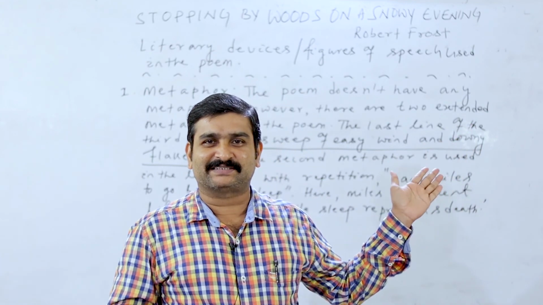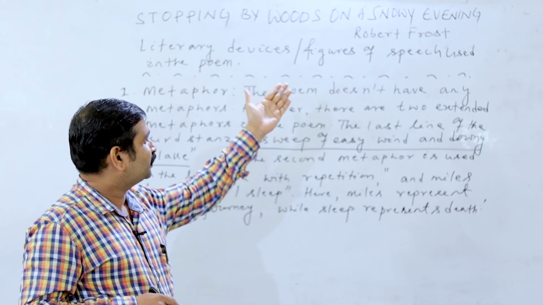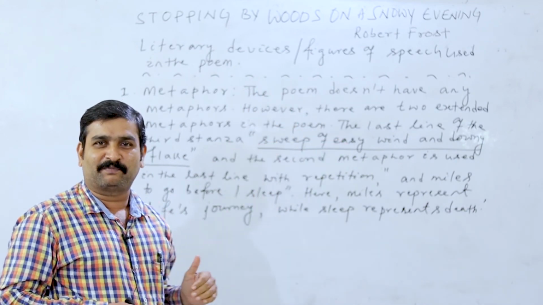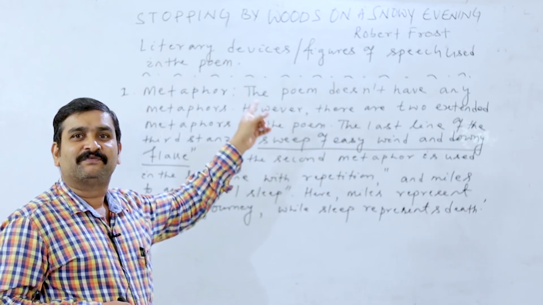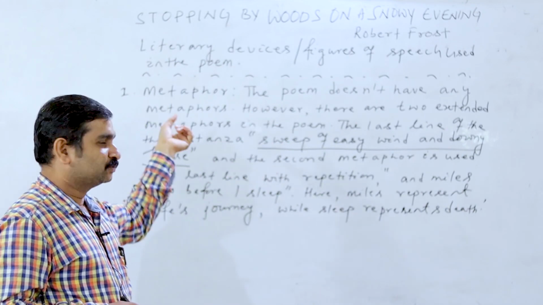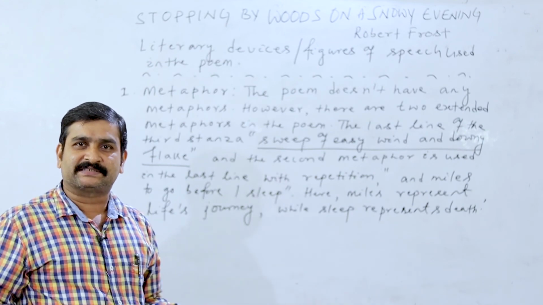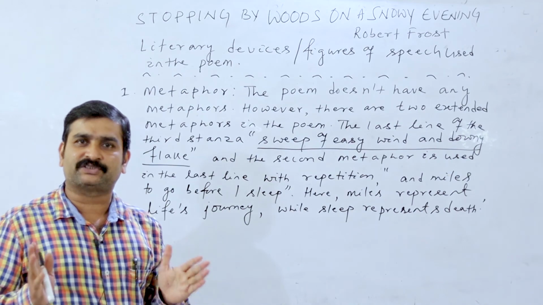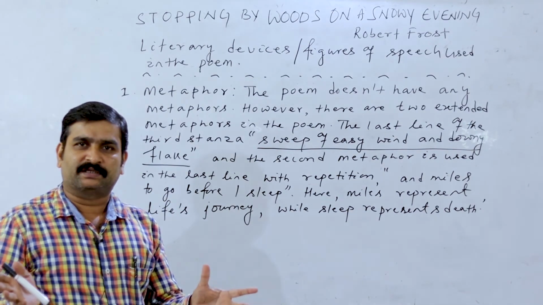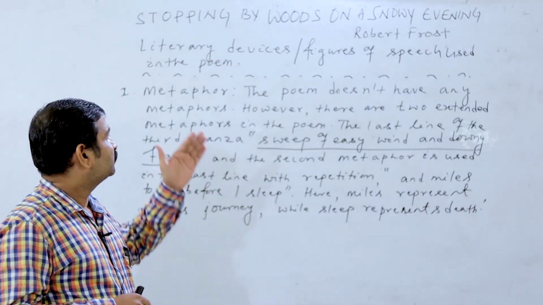Now, I have written something on the board. Please have a look. Stopping by Woods on a Snowy Evening, written by Robert Frost. And here, literary devices, figures of speech used in the poem. I have already told you, what are literary devices? Literary devices are the technical words in literature which explain something, which present the poet's point of view in a better manner. So these are the literary devices.